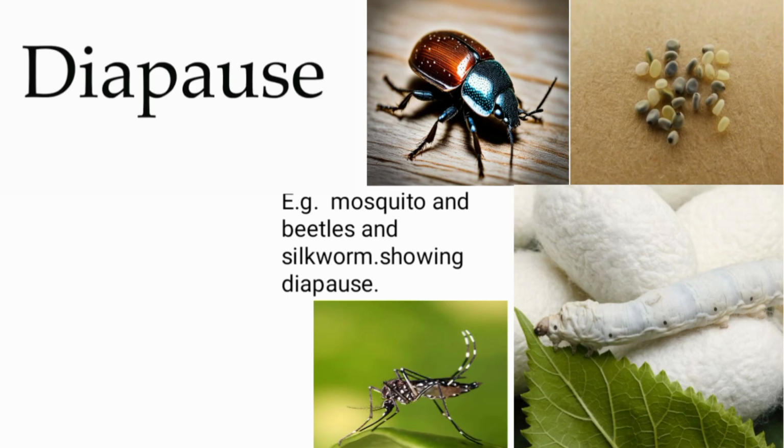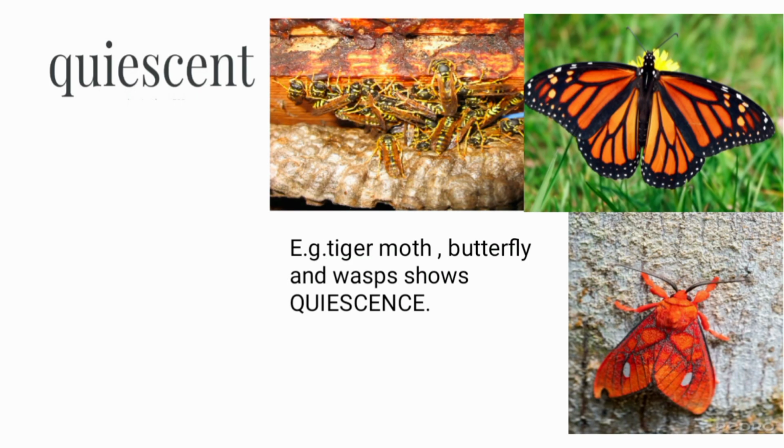Next, we have some examples of diapause. Mosquitoes, beetles and silkworm show diapause. In the right top corner, we have some eggs. Some are showing diapause condition while others are not. We have some examples of the quiescence stage also. The ones in the right bottom are tiger moth, butterfly and wasp, which show quiescence condition.